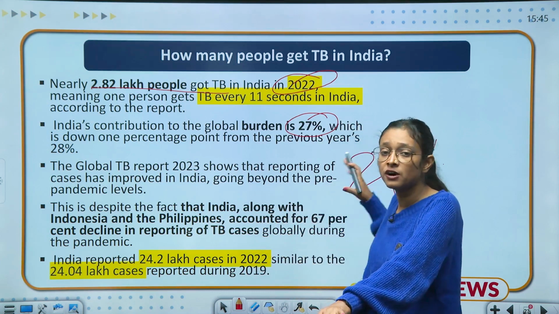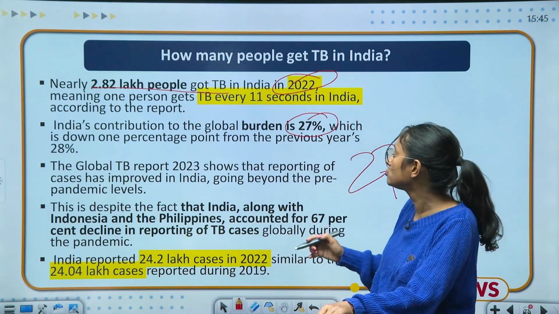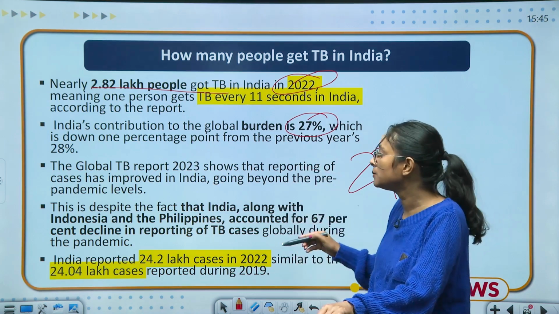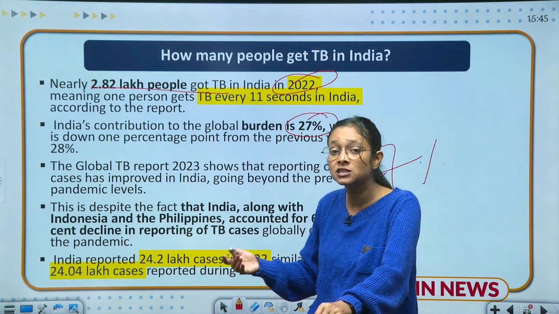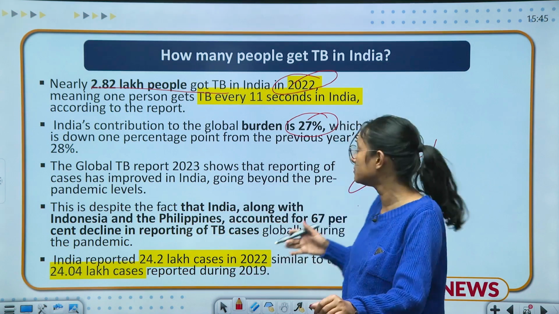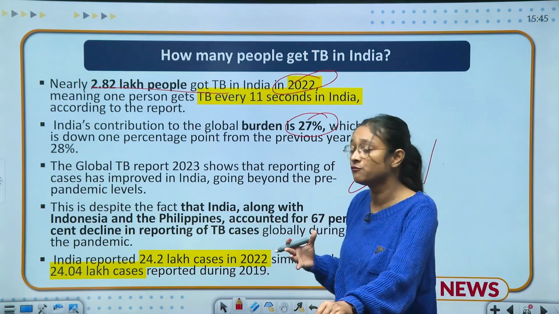So this is a very worrisome situation for a country. The Global TB Report 2023 shows that reporting of the cases has improved in India, going beyond the pre-pandemic levels. It means it has improved from pre-pandemic levels, but when we see the overall data, it is very huge in number, which is 27% alone, which is very worrisome for a country.